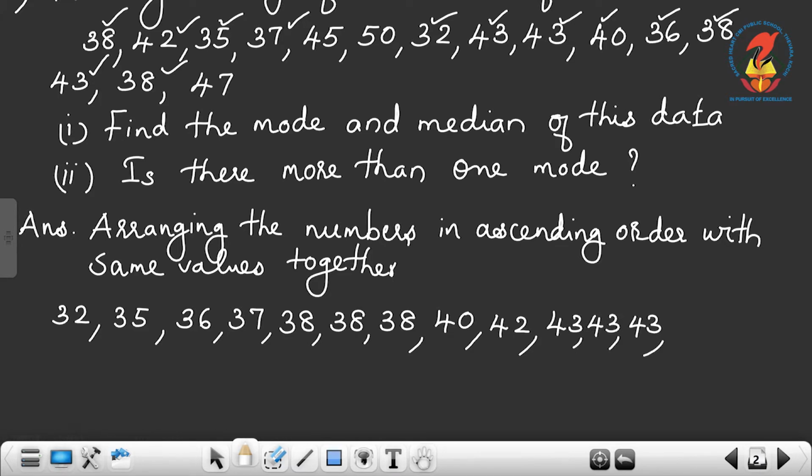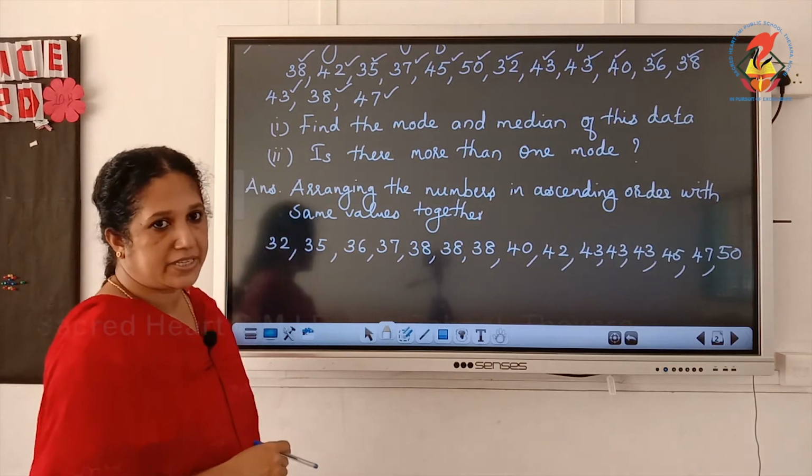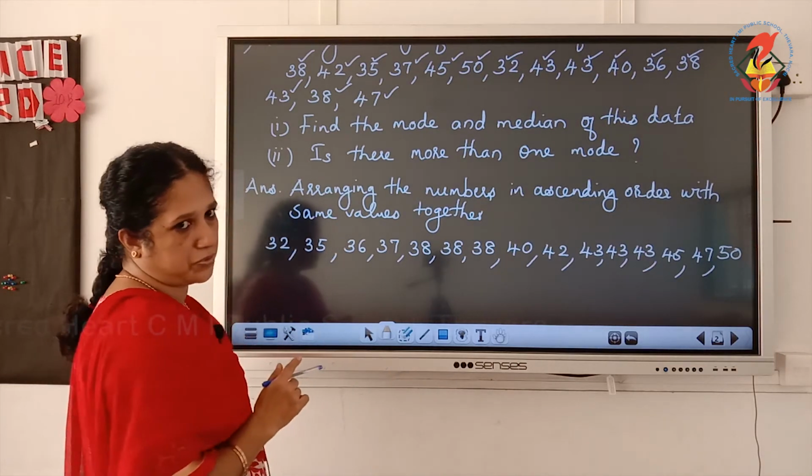Then next after 43 we have a 45. Then 47 and the last one is 50. So we arranged the numbers in ascending order with the same values together.